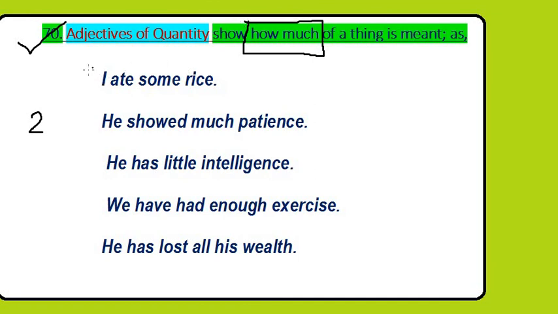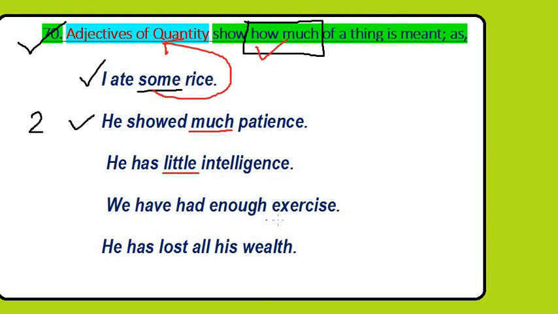I ate some rice. How much rice? Some rice. He showed much patience. How much patience? Much patience. He has little intelligence. How much intelligence? Little. Here all these are adjectives, and they are adjectives of quantity. What kind of adjectives are they? Adjectives of quantity. They are answering how much.